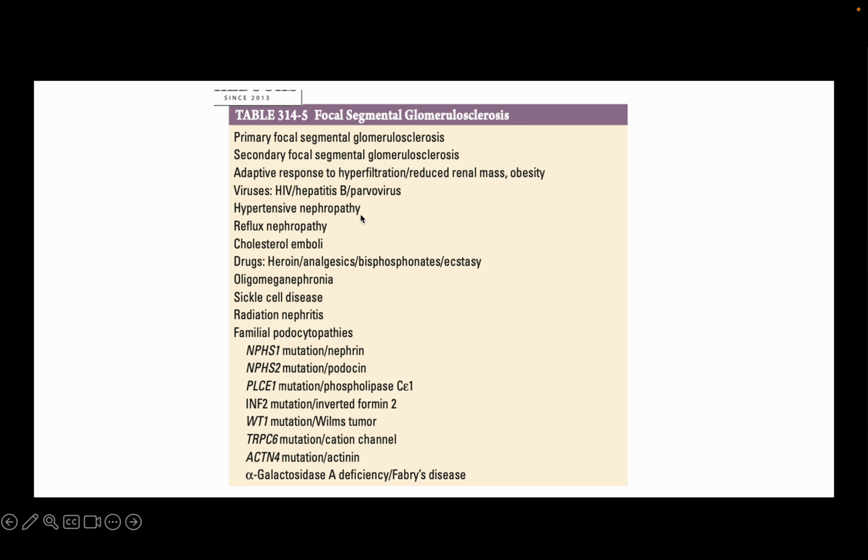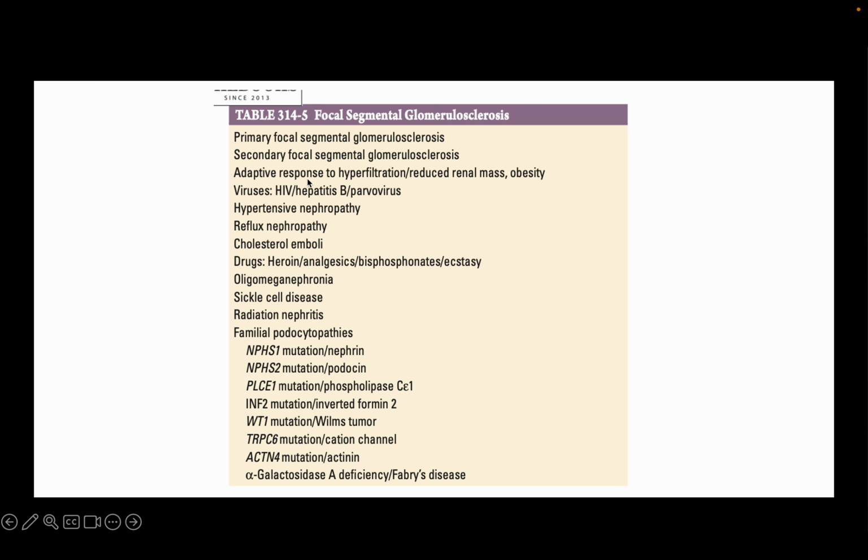Causes are hepatitis B is a possibility, and hypertensive nephropathy, reflux nephropathy. Wherever there is anatomical damage to the kidney, FSGS is a cause. Like hypertensive nephropathy, reflux nephropathy, one kidney is damaged. Cholesterol emboli is a possibility. Any sickle cell disease, radiation nephritis, congenital NPHS1, nephrin, podocin mutation, actinin 4 mutation. These are all causes of FSGS only. Heroin, analgesics, bisphosphonates. These are all causes.